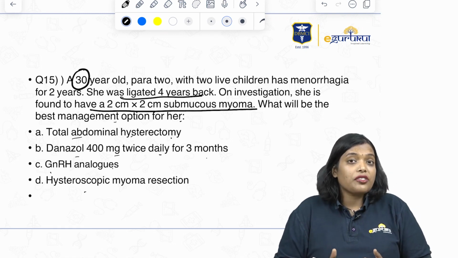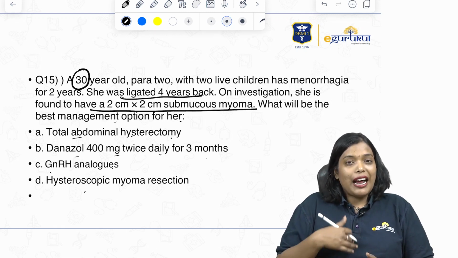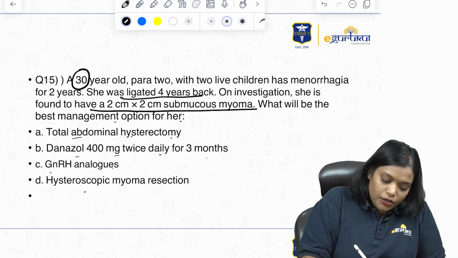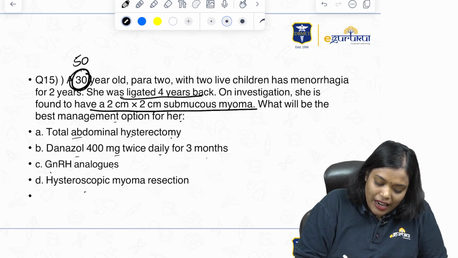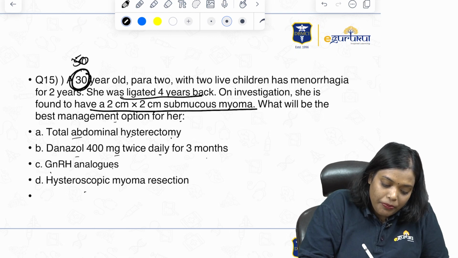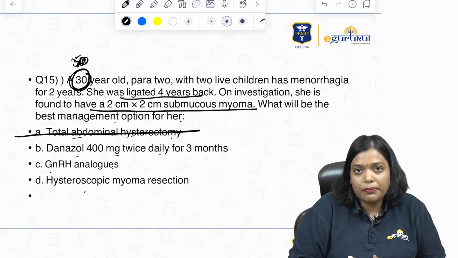Can't we wait on hysterectomy? If you really get this patient to your hospital, will you directly jump or would you like to first try with medical management? As her age is small, if she was 50 years or something, I would agree that I would have gone for total abdominal hysterectomy. But as she is only 30 years, I will not go with total abdominal hysterectomy.